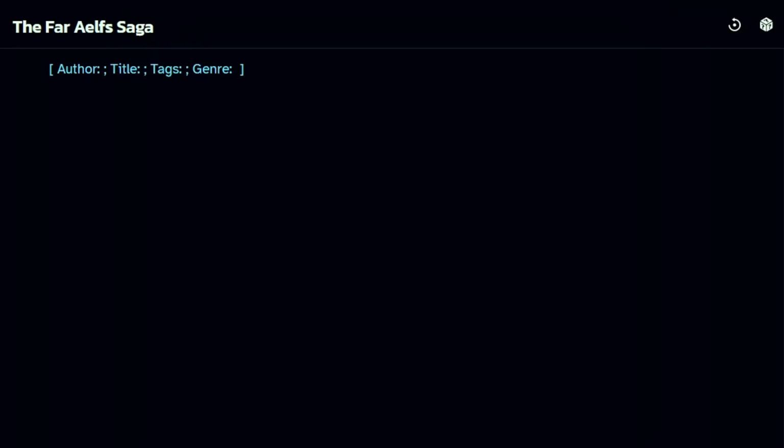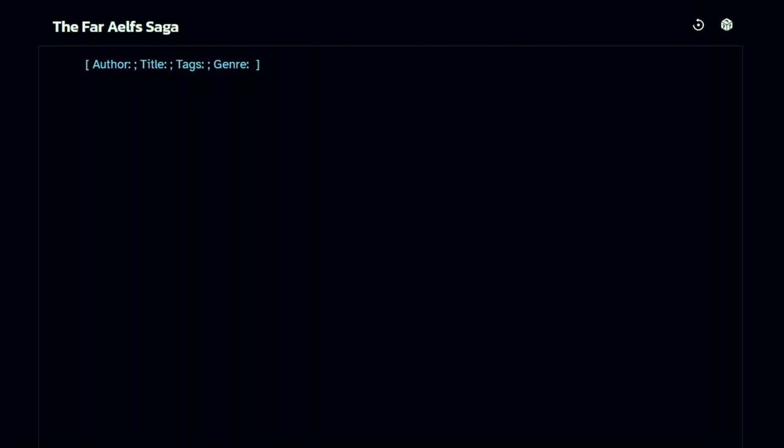So let's prompt the AI by giving it some behind-the-scenes direction to help define what our adventure with the AI GM is going to be about. For that, we are going to use brackets. This is a common way in NovelAI to start a new story or adventure or writing of any sort, with an author, title, tags, and genre. But don't let this limit you. There are a lot of other things that you can put in these brackets to direct the AI as to the type of adventure you wish to have.